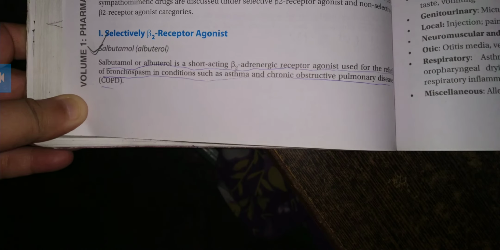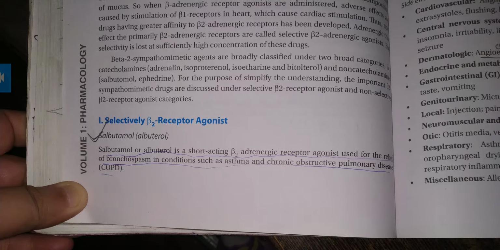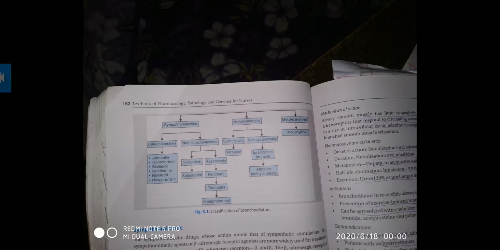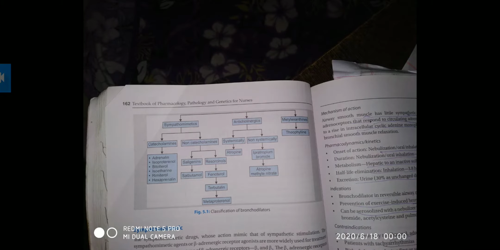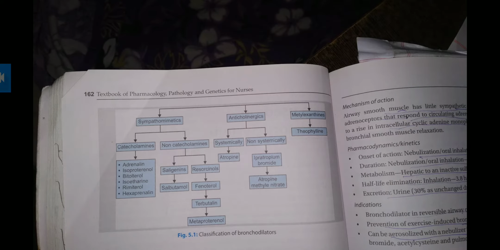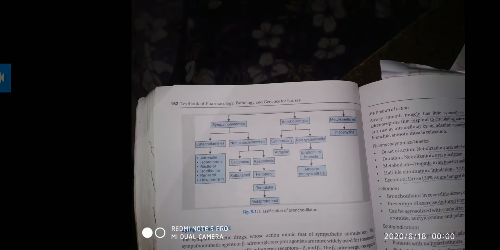It can also be divided into two: selective beta-2 receptor agonist and non-selective beta-2 receptor agonist. This classification we do not need to do in detail. So the sympathomimetic drugs can be classified in two: selective beta-2 receptor agonist and non-selective beta-2 receptor agonist.